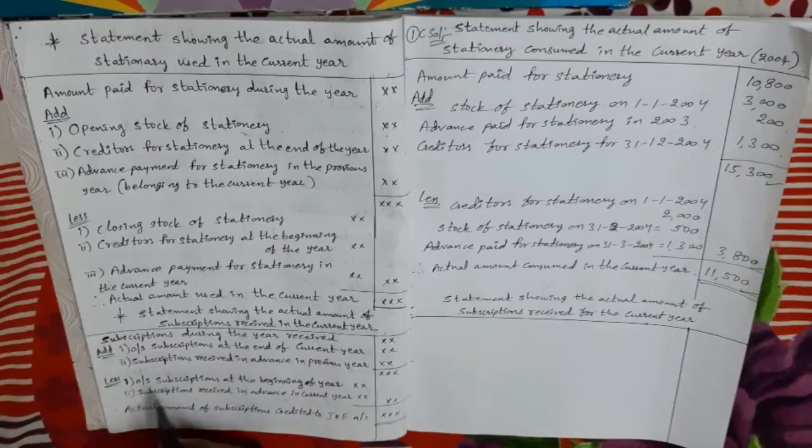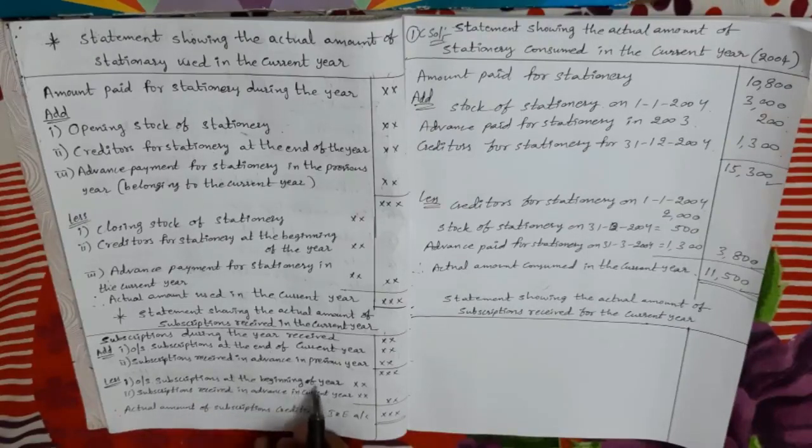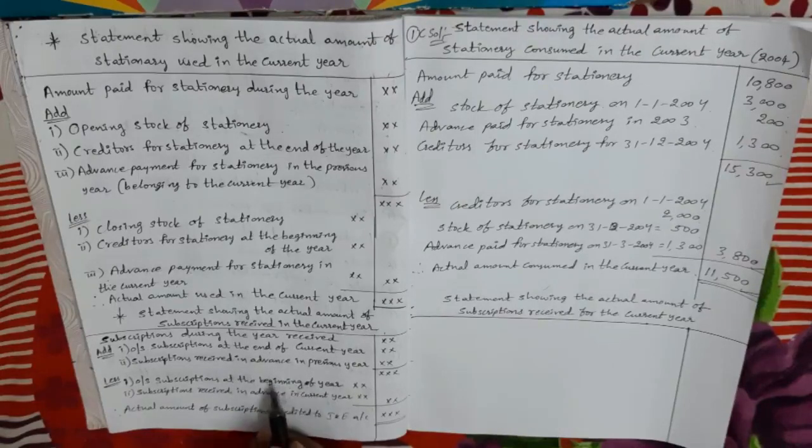Next, less outstanding subscriptions at the beginning of the year. My dears, outstanding subscriptions at the beginning of the year is last year's amount, the closing of last year only. So we have to subtract. Next, less subscriptions received in advance in current year. Present year advance received is not present year related now. That is related to next year, the subsequent year. So we have to subtract.